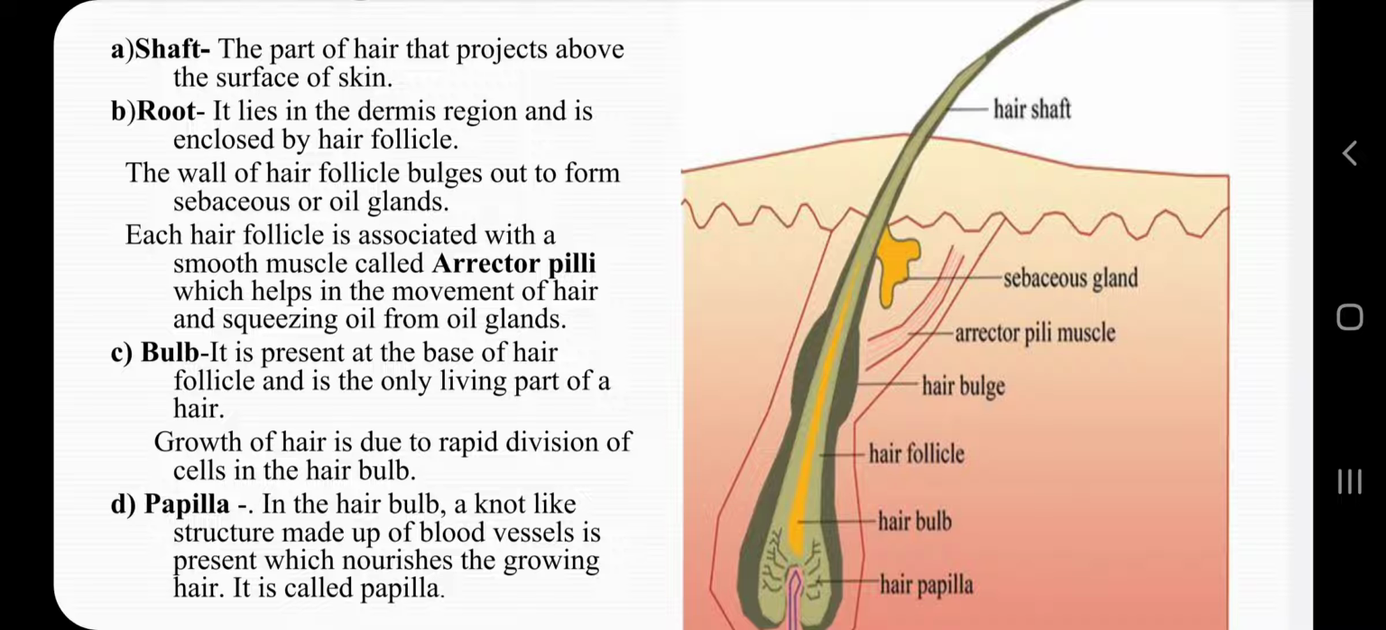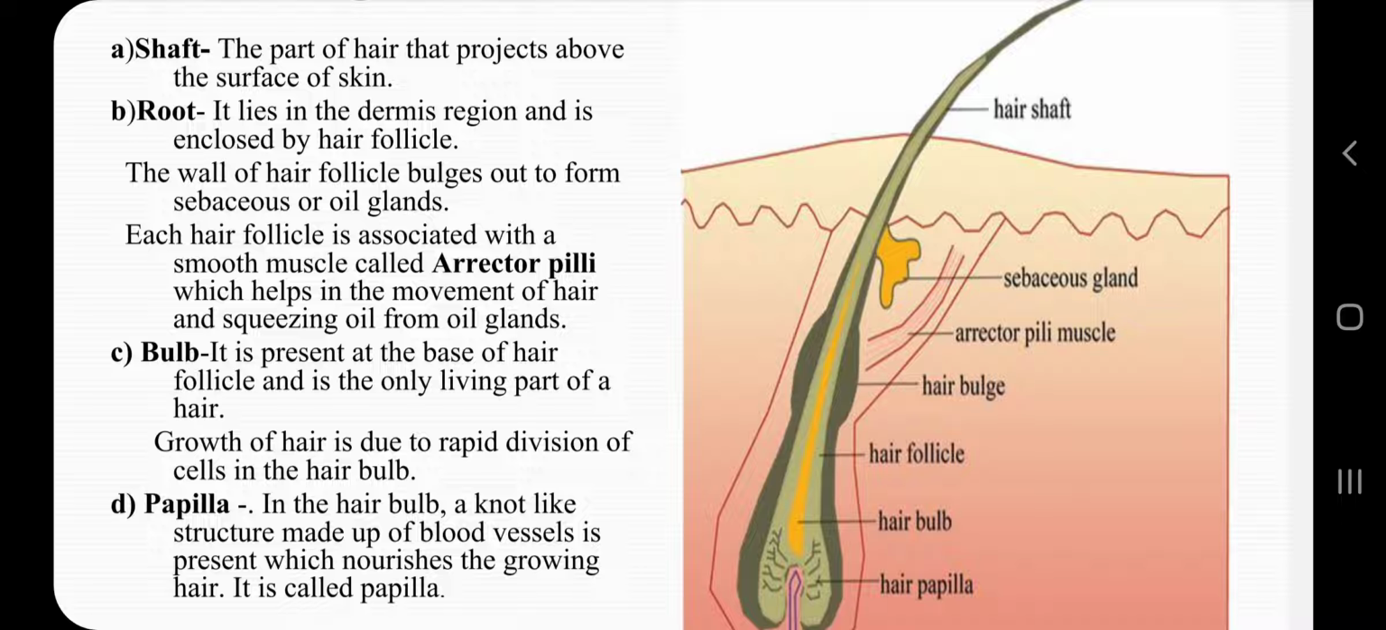Now in the diagram which is given in the book, this part has been labeled wrongly, so you have to correct that labeling in your book. It is the part that projects above the surface of the skin. Then the second part is the root.